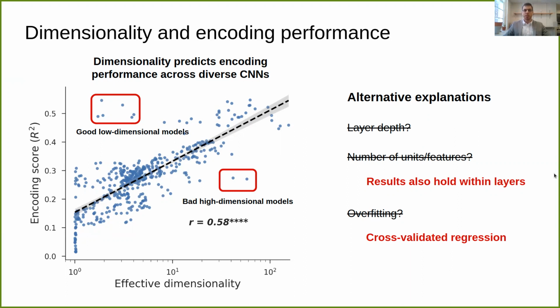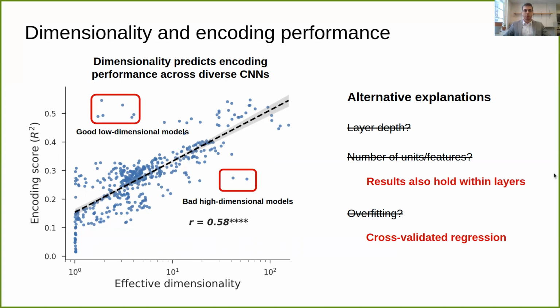To think of a trivial case, imagine an extremely sparse code where every dimension only responds to one stimulus. This model would be very high dimensional, but would obviously overfit the training set and have no ability to predict neural patterns for novel stimuli. But we can also relate this back to the simulations I discussed at the beginning of the talk. At that time, I said that as we add more model dimensions, the probability of overlap with ecologically relevant features increases. However, that's just a probability. There's no guarantee for any particular model.